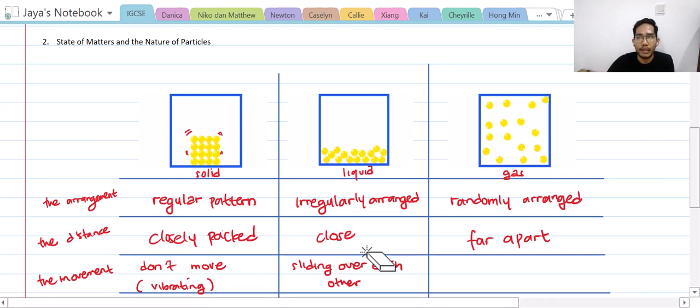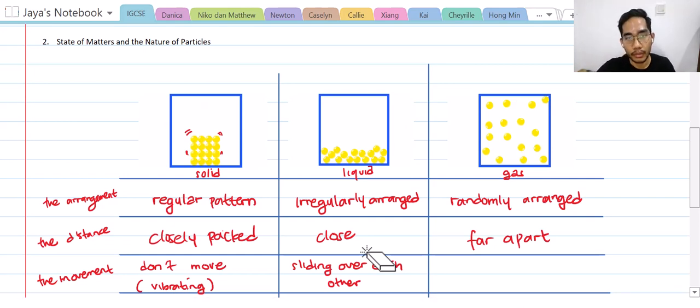The thing is, they move like balls in a ball pool. Imagine you have a big pool of balls and you try to move the balls inside the pool, and you can see that the balls move sliding over each other. That's how the particles of liquid move.